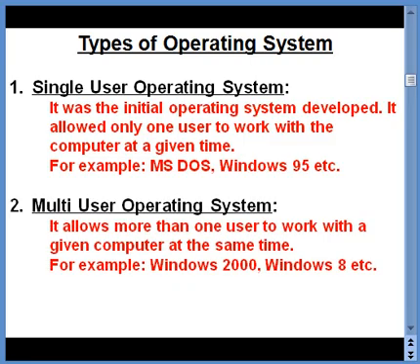The second type of operating system is multi-user operating system. It allows more than one user to work with a given computer at the same time. So the problem faced in the first type of operating system was resolved in the second type. That means in single user operating system, multiple users were not allowed, which was made possible in multi-user operating system. The examples of multi-user operating systems are Windows 2000, Windows 8, etc.